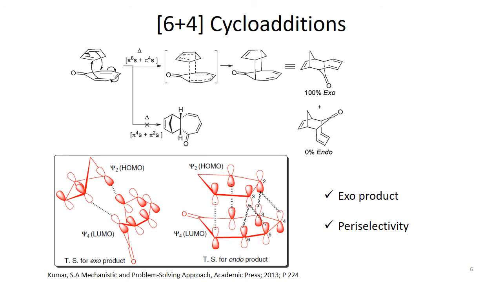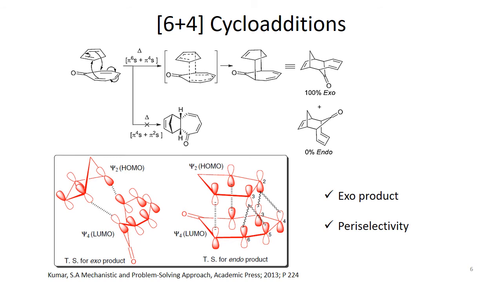But why do we say it can take place? Because this 4 plus 2 cycloaddition reaction and the 6 plus 4 cycloaddition reaction, both processes are thermally allowed, because we know that 4n plus 2 cycloaddition reactions are thermally allowed through these supra interactions. But actually we don't get this 4 plus 2 cycloaddition, rather we get only the 6 plus 4 cycloaddition reaction.